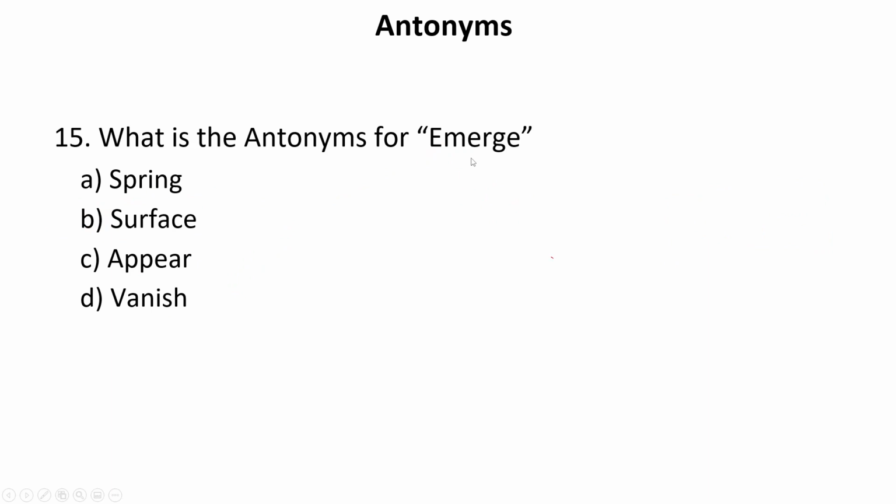What is the antonym for the word emerge? Emerge means when something appears to us all of a sudden. For example, something is inside the water and it comes up, so we can see it now. So when something appears to us, it is known as emerge. So the antonym or the opposite of this particular word will be...